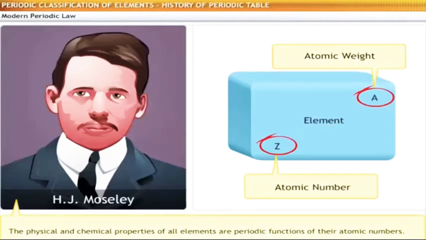The modern periodic law states, the physical and chemical properties of all elements are periodic functions of their atomic numbers. The modern periodic law has become the universally accepted form of classification of elements, as it does not suffer from the demerits of Mendeleev's periodic table.